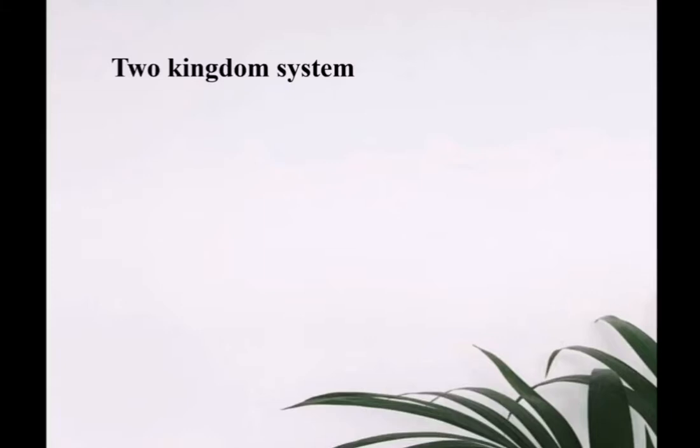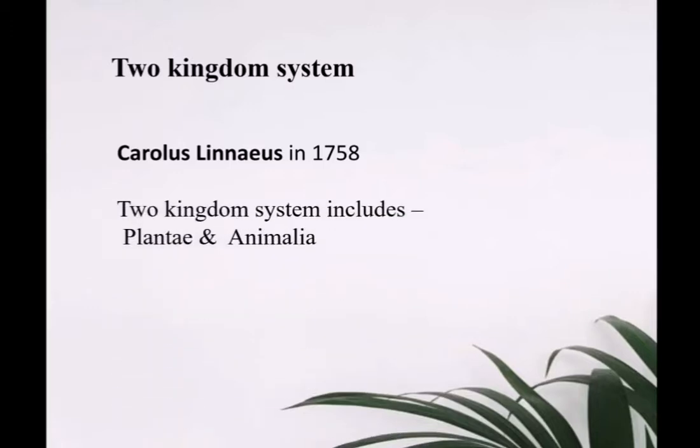And after that, a two-kingdom system of classification was proposed by Carolus Linnaeus in 1758. According to his classification, all the organisms are included in two kingdoms, that is Plantae and Animalia, kingdom Plantae and kingdom Animalia.